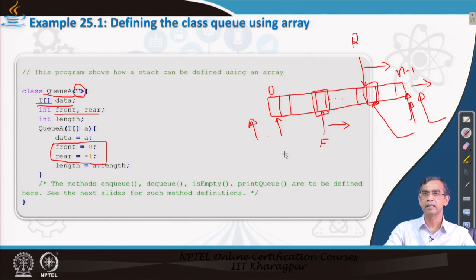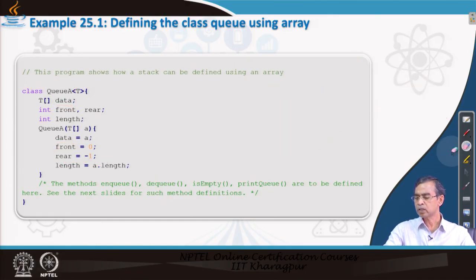So, this is the logic that we should follow, and accordingly we can implement the different methods, namely NQ and DQ, to perform the insertion and deletion of elements from the queue. With this consideration, we initially define a queue passing an array, assuming that A is an array passed. So, we can load this queue with an array of elements.